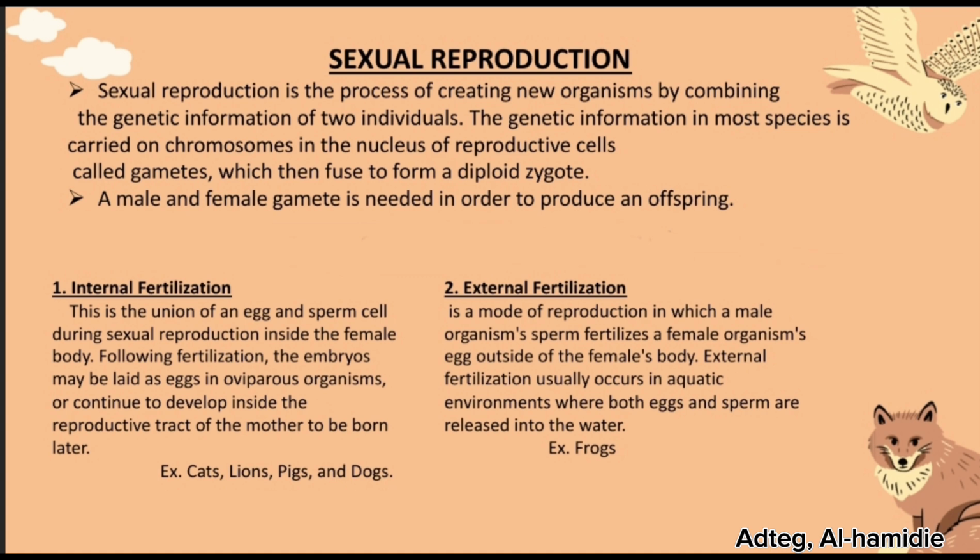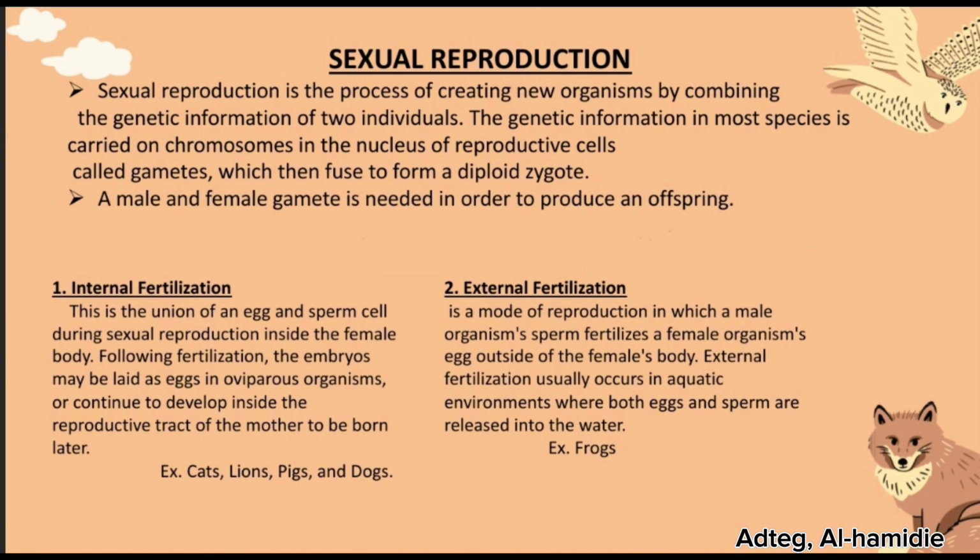And the last one is ovoviviparous. There aren't many animals with ovoviviparous reproduction. Their embryos develop inside an egg, which grows inside the mother's womb. They're like a mix of viviparous and oviparous animals. So do you know examples of ovoviviparous animals? The most famous are some sharks and snakes.